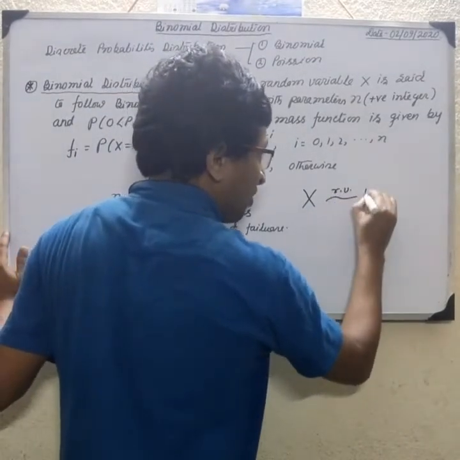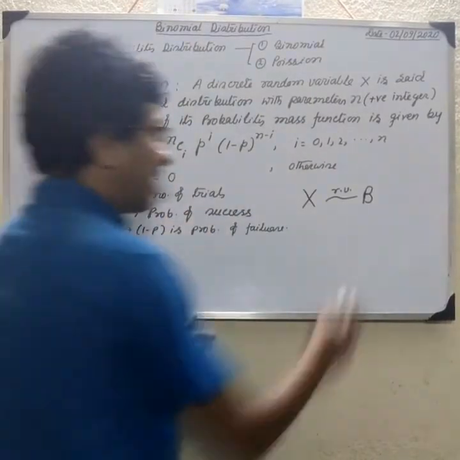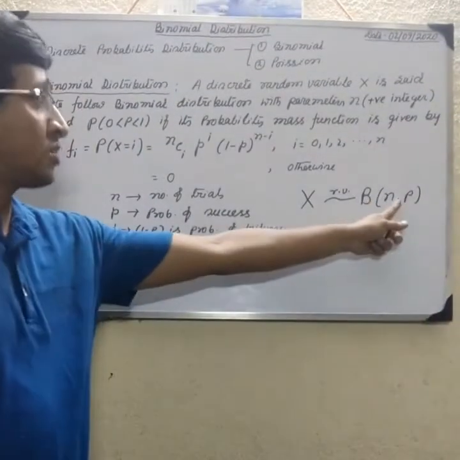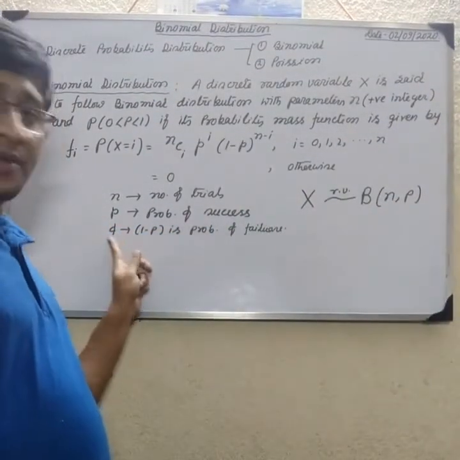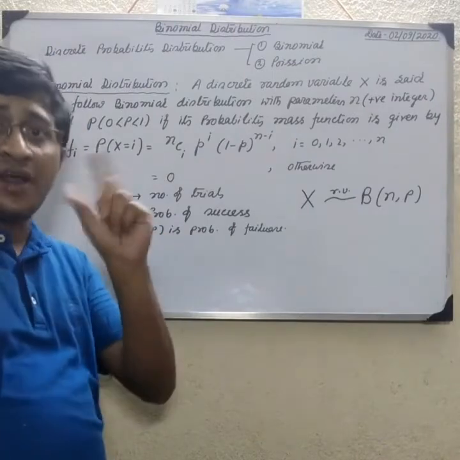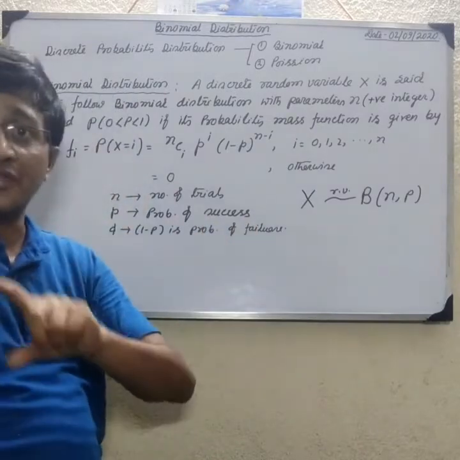X follows the binomial distribution, so we write capital B with two parameters n and p. q is also a parameter, but q is replaced by 1 minus p because p plus q equal to 1. There are two results, one is p and another is 1 minus p, that is q.